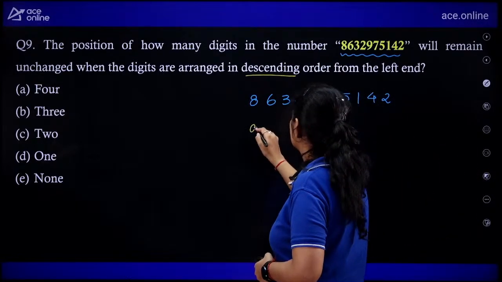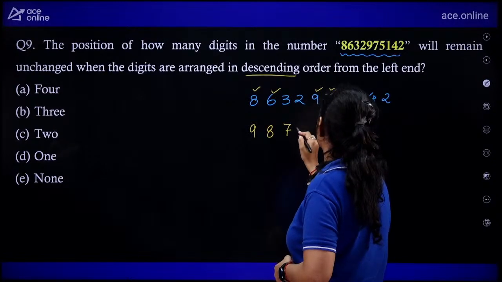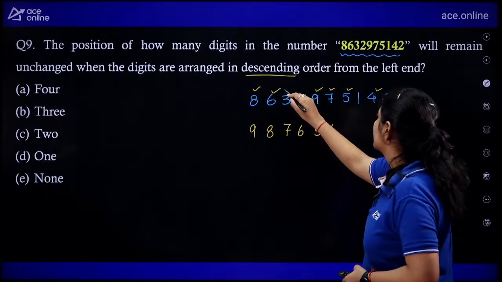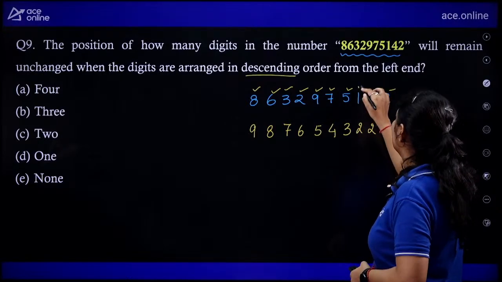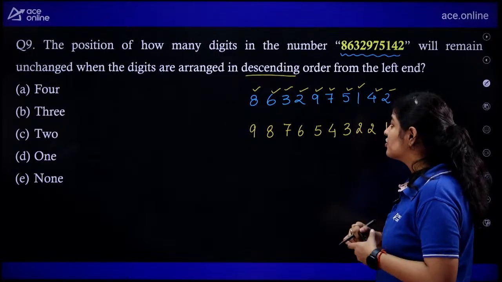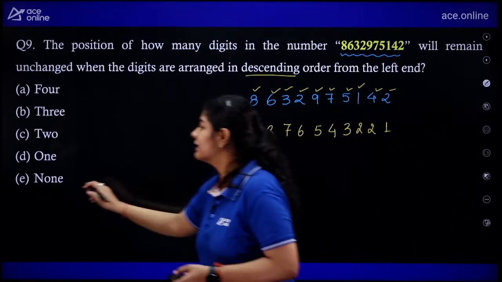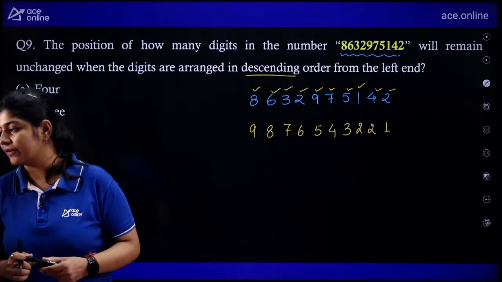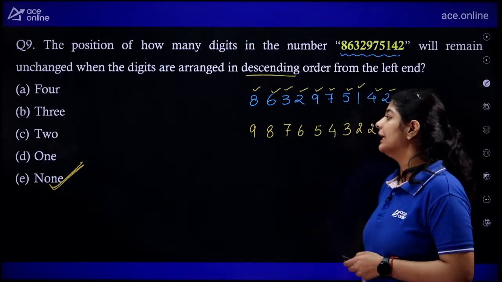So 9, 8, 7, 6, 5, 4, 3, 2 and 1. Do we have any digit which will remain unchanged? No. So the answer is option E, none. The correct answer over here is option E, none. Very good, Shweta. Very good, Princey. Right? The correct answer is option E, none.